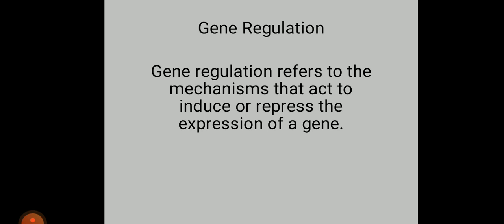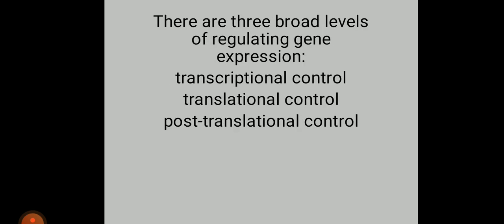During early development, the cells begin to take on specific functions. Gene regulation ensures that the appropriate genes are expressed at the proper times. Gene regulation can also help an organism respond to its environment. There are three broad levels of regulating gene expression, and these are transcriptional control, translational control, and post-translational control.